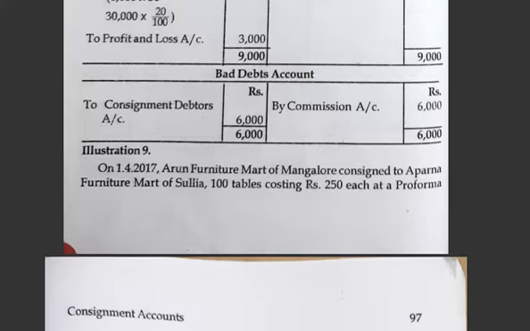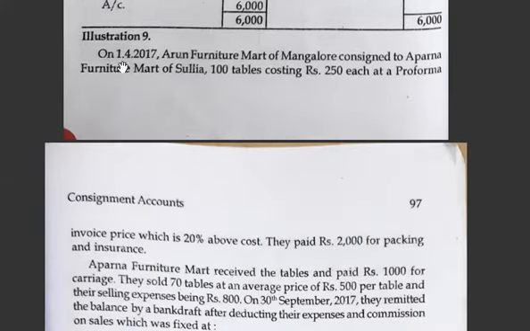See one more problem, the 9th problem it is. On 1/4/2017, Aruna Furniture Mart of Mangalore consigned to Aparna Furniture Mart of Celia 100 tables costing rupees 250 each at a pro forma invoice price of 20% above cost. They paid rupees 2,000 for packing and insurance.